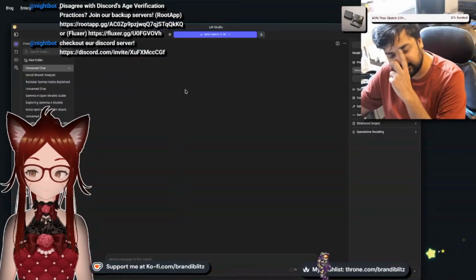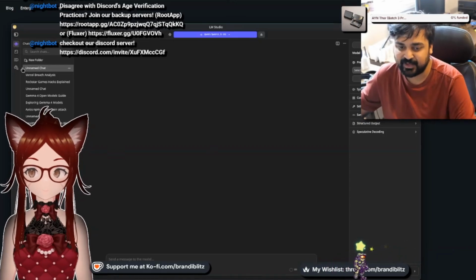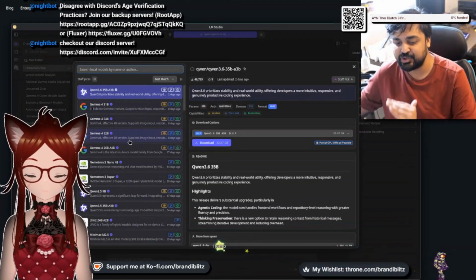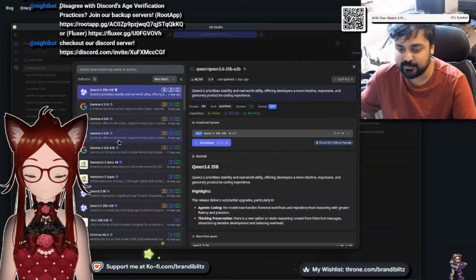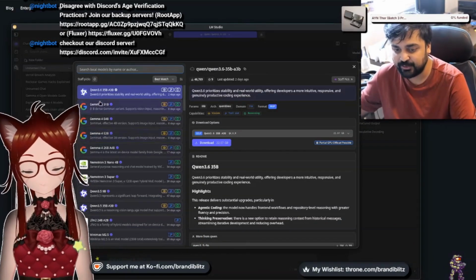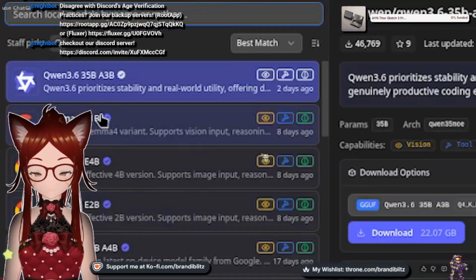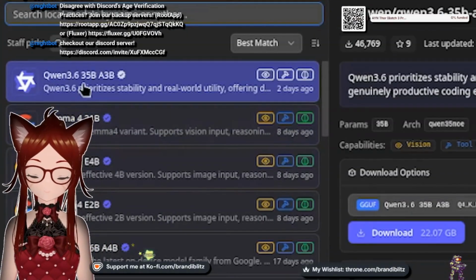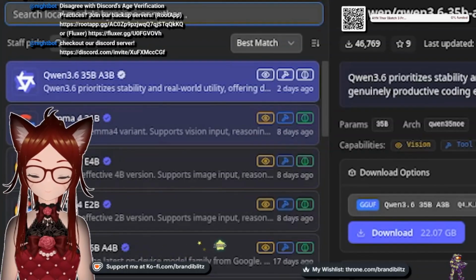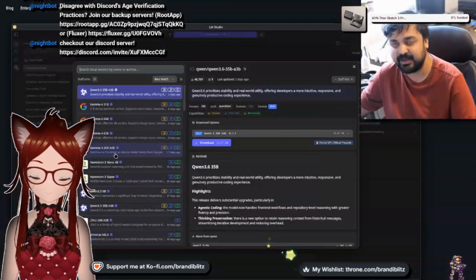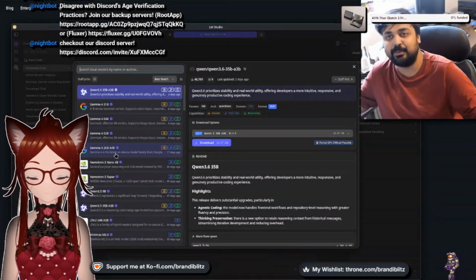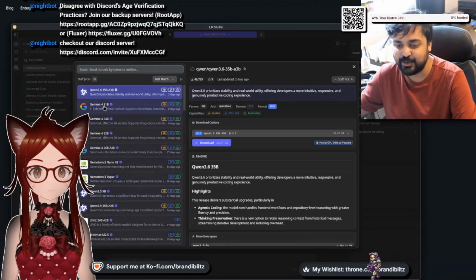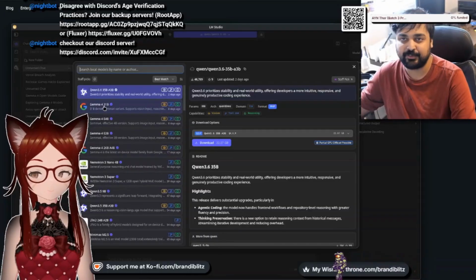So one of the things that I feel like people need to understand is when it comes to these local AIs, they come in all ranges, shapes, and sizes. One of the most important things you have to notice over here is the amount of parameters these models have. So in a lot of ways, you'll see things like 35B, 31B, E4B, A4B. I mean, what is this number scheme? Well, it's about as simple as saying the words 31 billion parameters, okay?